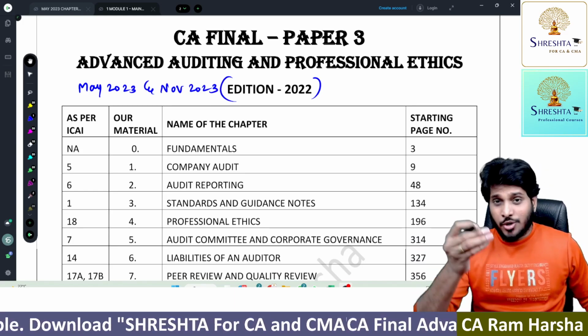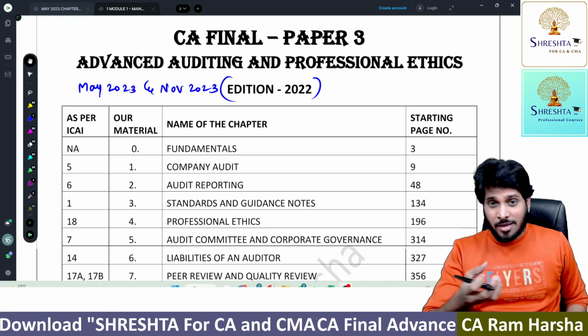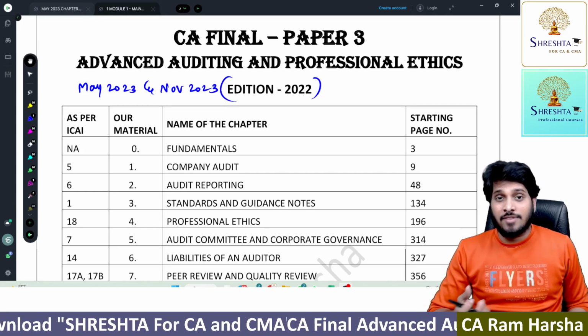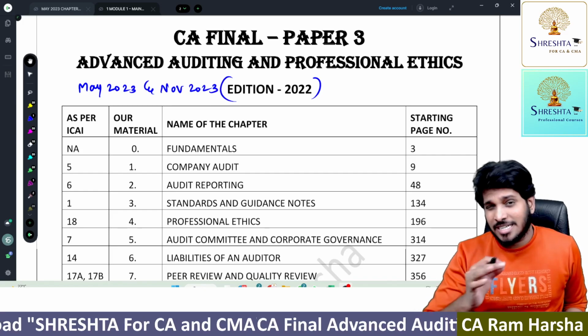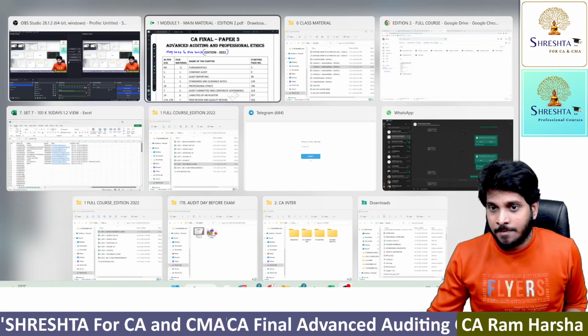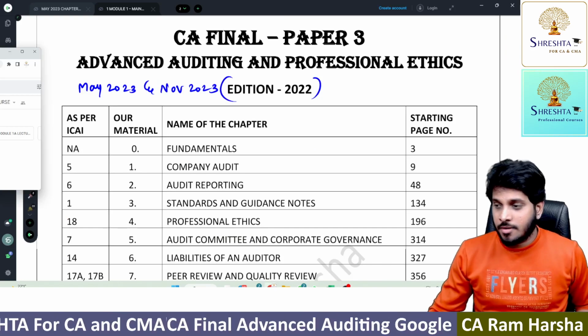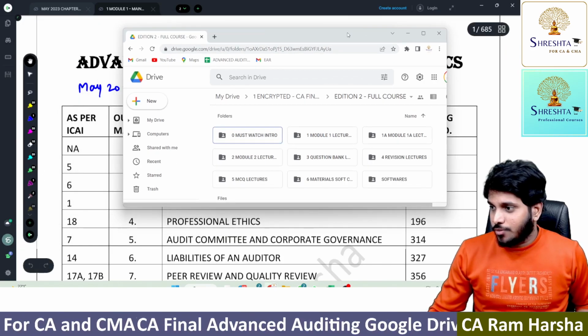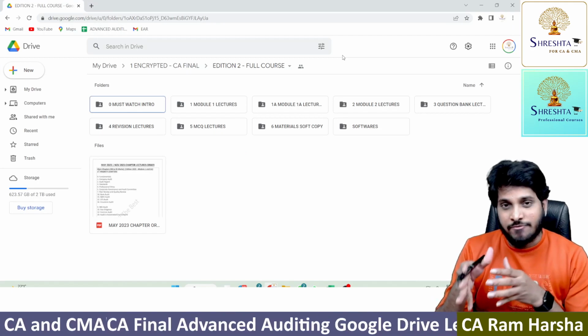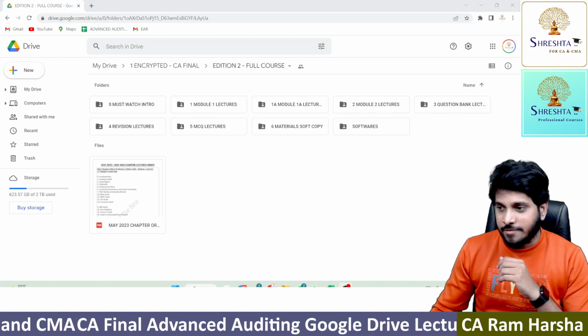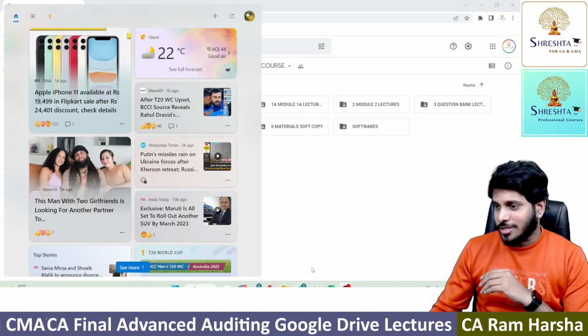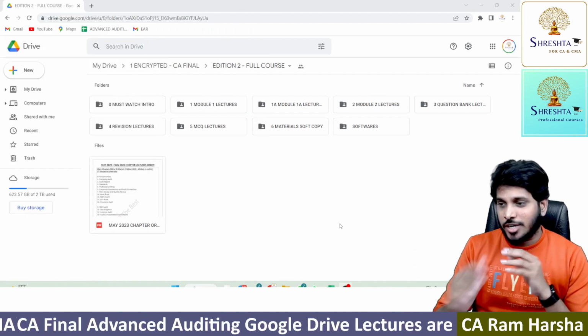Now, first of all, you have received the mail, right? Inside the mail, there is this video in the Google Drive link, you might have seen this video. First, let's look at the structure of Google Drive. So after you open your Google Drive link, this would be the structure, correct? This would be the structure.